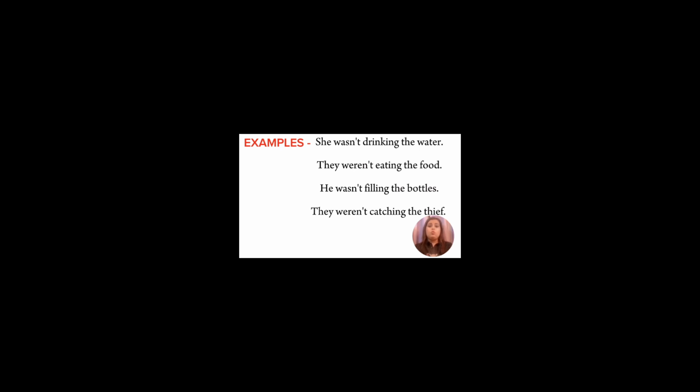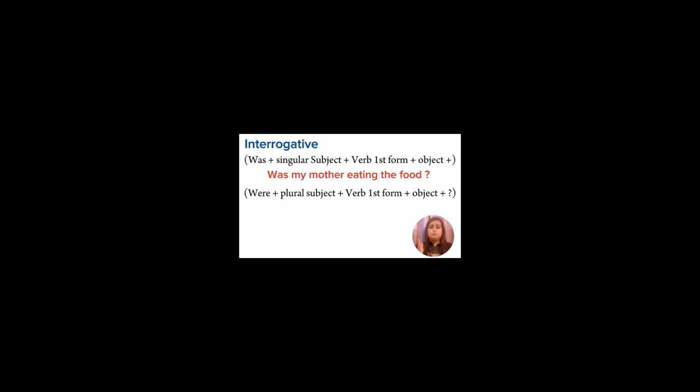Now let us see the rules for interrogative sentences. Was plus singular subject plus verb first form plus object. The other rule will be were plus plural subject plus verb first form plus object. Now the examples will be, was my mother eating the food? Next, were they standing outside?